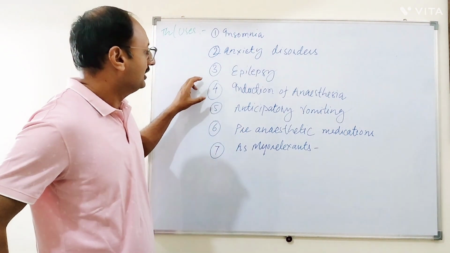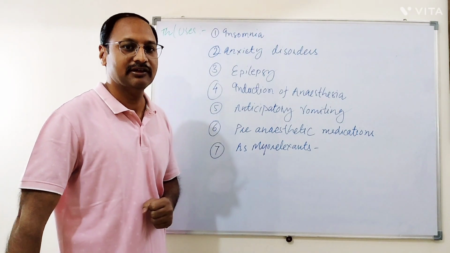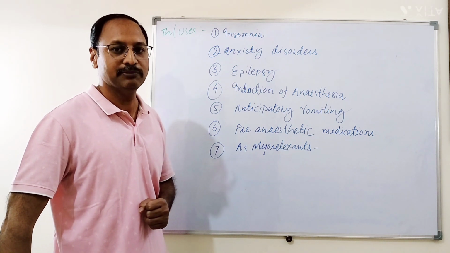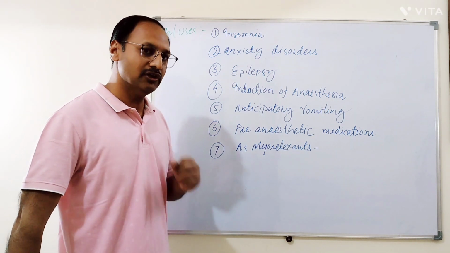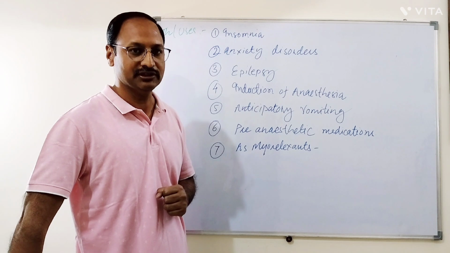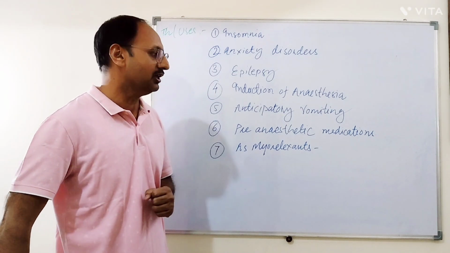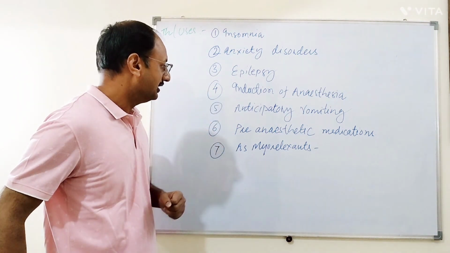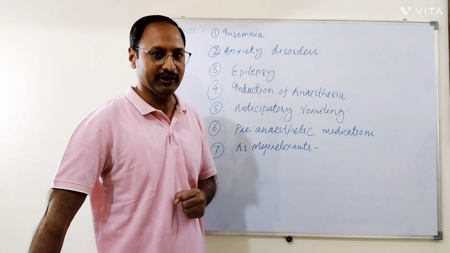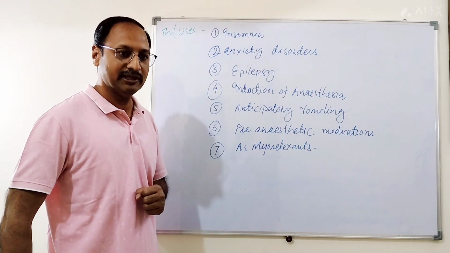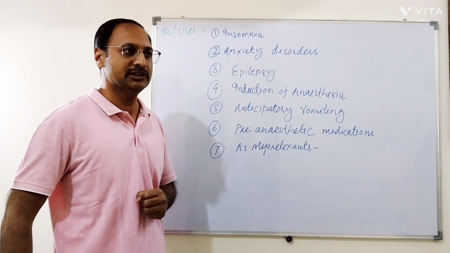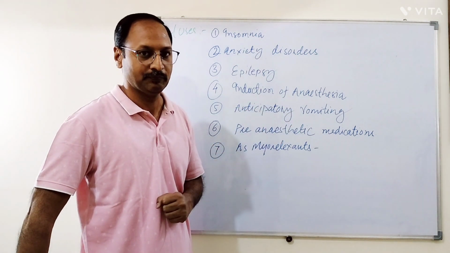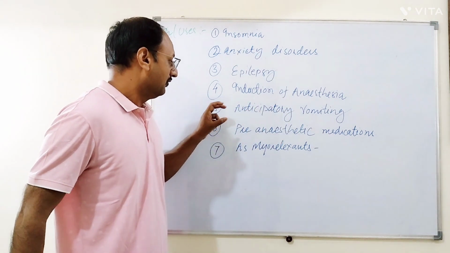Next indication is induction of anesthesia. For this, the short-acting benzodiazepine midazolam is used because it has rapid onset and short duration of action. It is also used for short surgical and diagnostic procedures. Next indication is anticipatory vomiting. For this, diazepam and lorazepam can be used because these drugs produce amnesia.